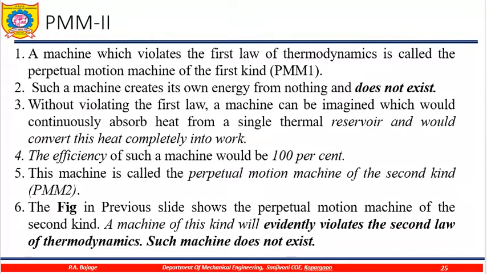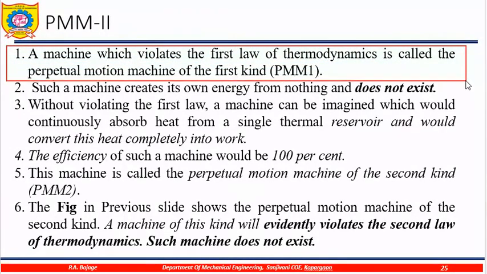Now again let us discuss these points. A machine which violates the first law of thermodynamics is called as PMM1. So again we have discussed that the first law speaks about the quantity of heat and work transfer, and the second law speaks about the quality of heat and work conversion. Here also the same thing happened.